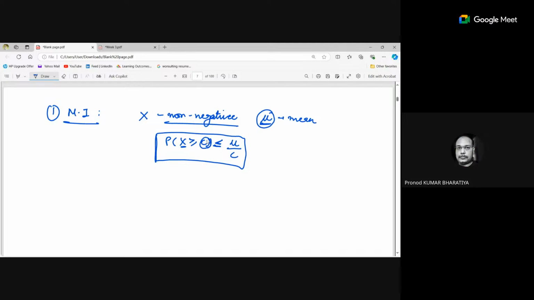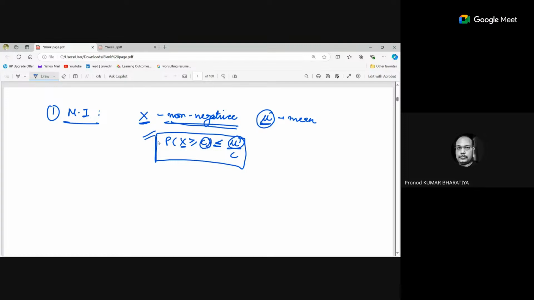Ma'am, can you please repeat once again this P of x greater than or equal to c? See, Markov's inequality just tells us how far or how much larger this random variable x can be than the mean value. So if x is a random variable taking only non-negative values with a finite mean, then the probability of x greater than or equal to c is always less than or equal to mu upon c, where mu is the mean. You have to just remember this formula.